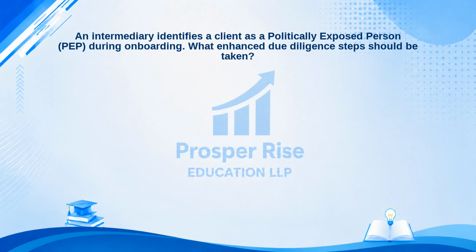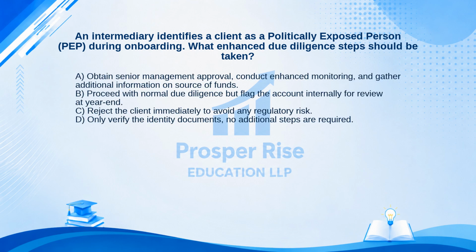Here is another practice question. An intermediary identifies a client as a politically exposed person, PEP, during onboarding. What enhanced due diligence steps should be taken? Here are your options. A. Obtain senior management approval, conduct enhanced monitoring, and gather additional information on source of funds. B. Proceed with normal due diligence, but flag the account internally for review at year-end. C.